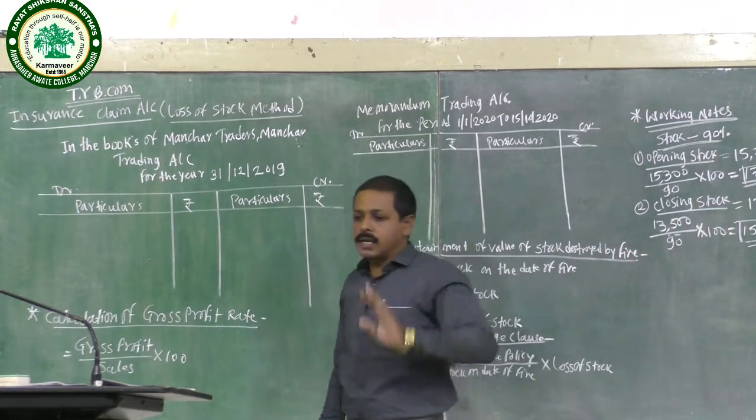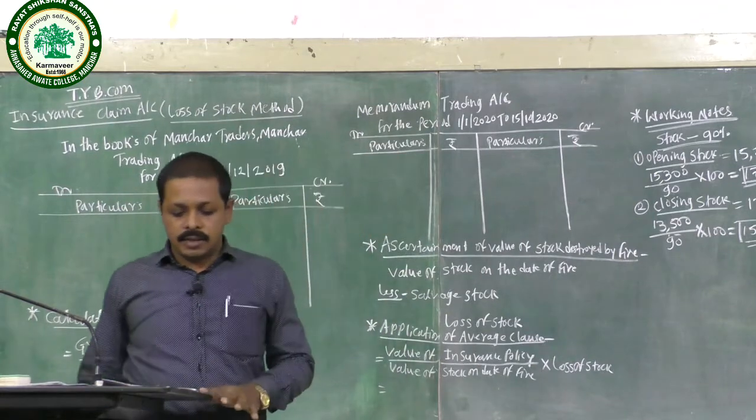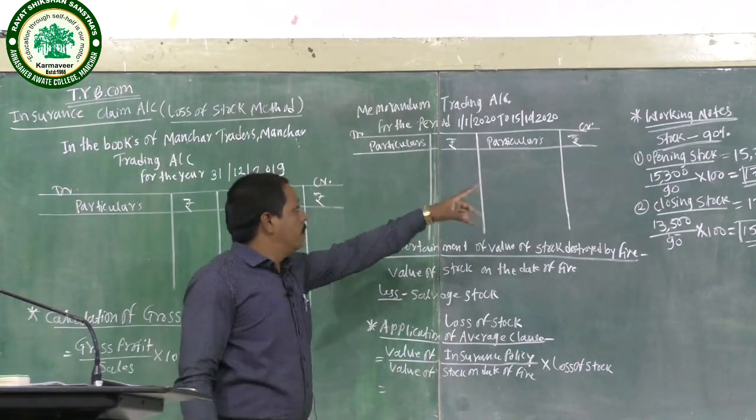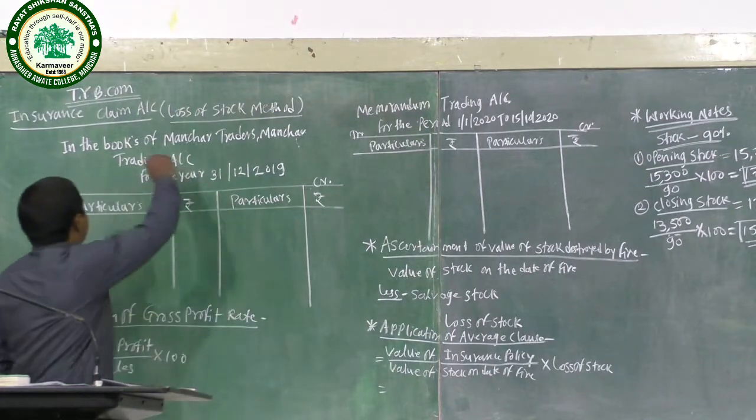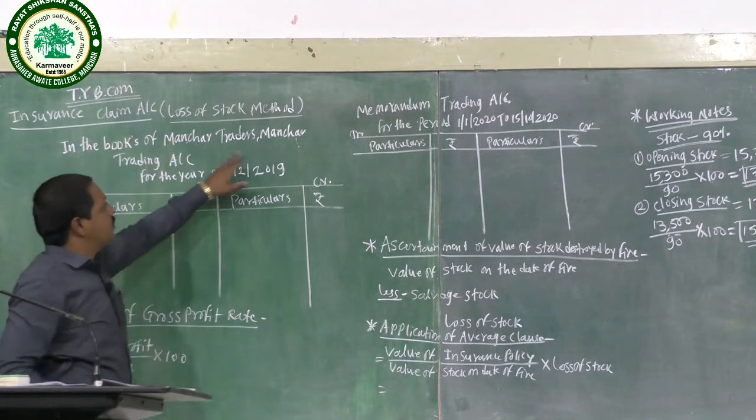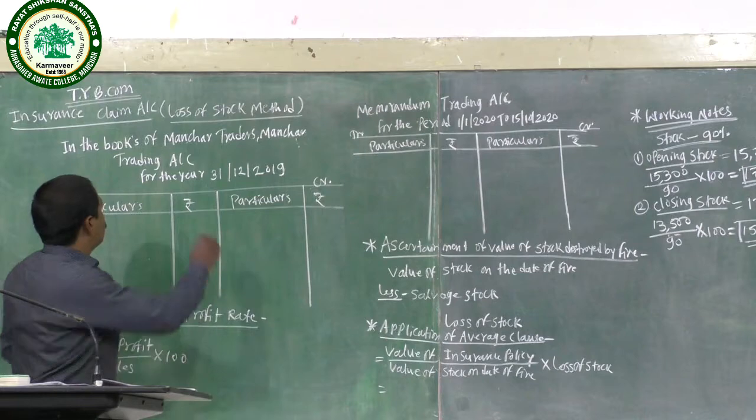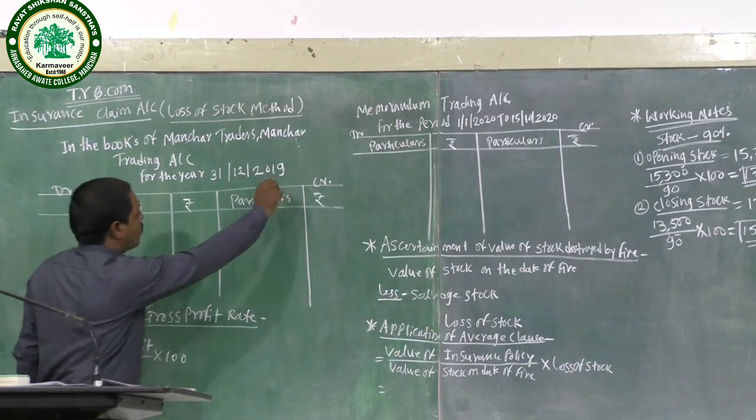Okay, now the day-to-day transactions. Mention the previous year trading account in the books of Mansar Traders, Mansar, for the year ended 31st December 2019.